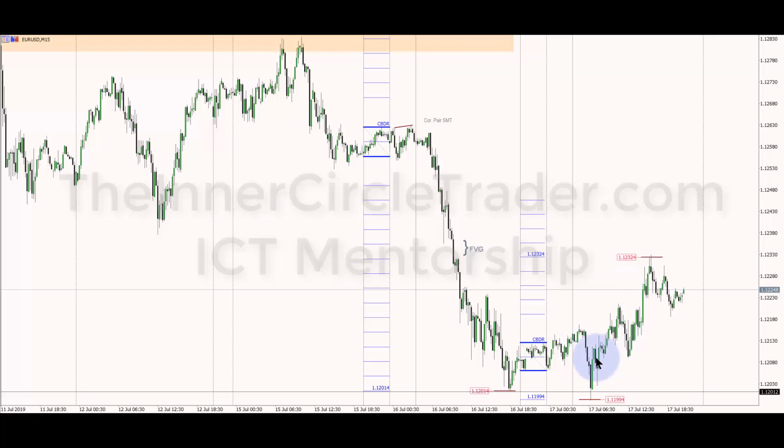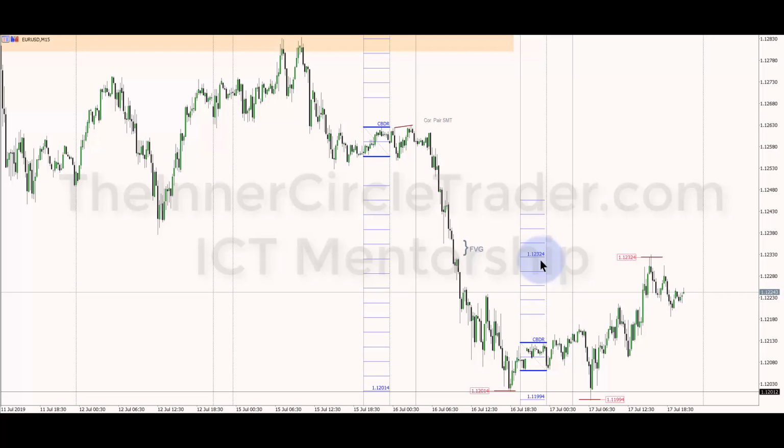Price comes back down. We have a fair value gap there. You can be aggressive if you were wanting to use that as well. Price coming back down into a bullish order block, and price rallied higher, running into a projection of 112.32 and 4 pipettes.